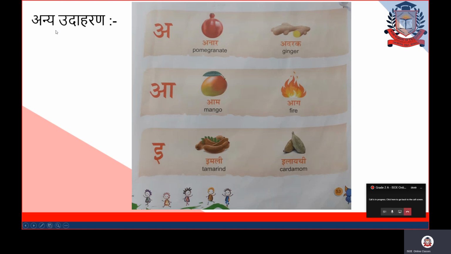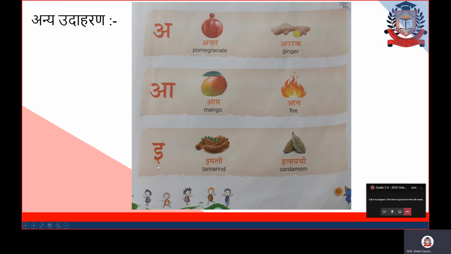Anya Udharan means another example. Let's take one more example for these letters. First varan is a. Speak after me. A say anar, pomegranate. A say adrak, ginger. Fine. Both anar and adrak are starting with the same letter, A. Second varan is a. A say am. A say ag, fire. Am is mango. Ag is fire.